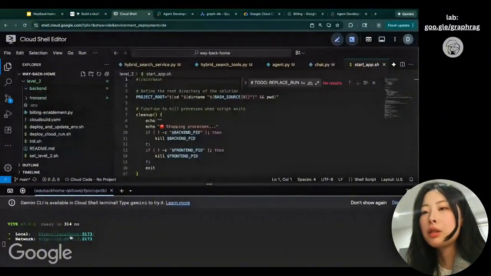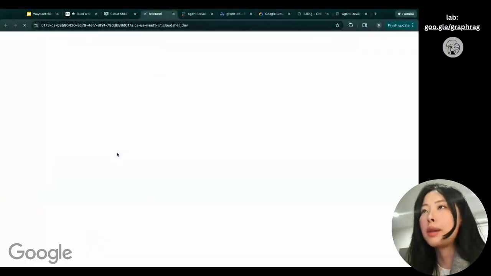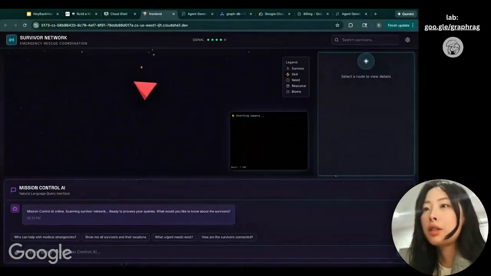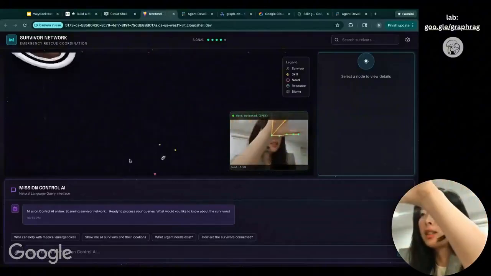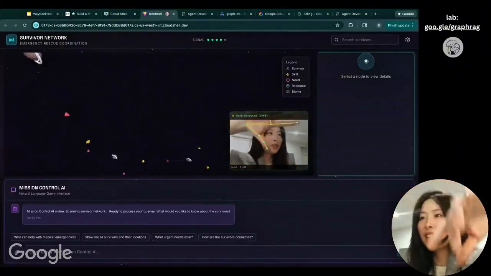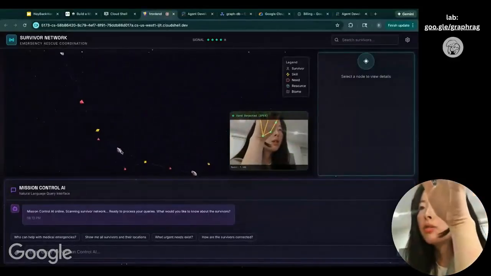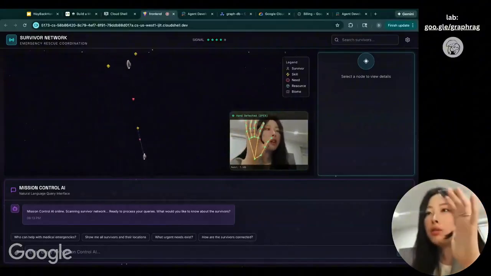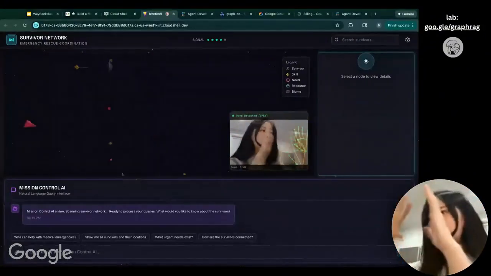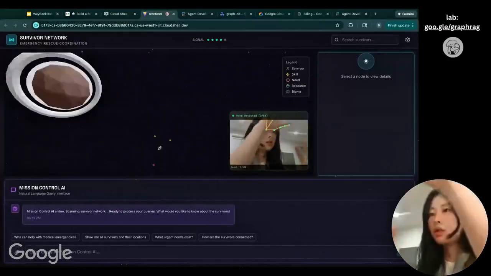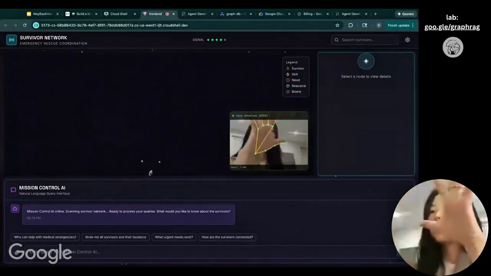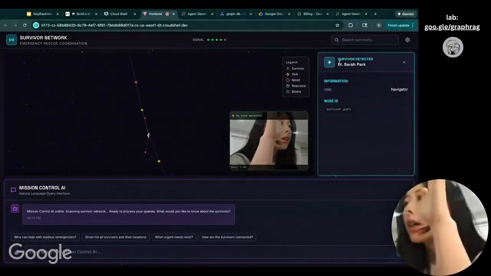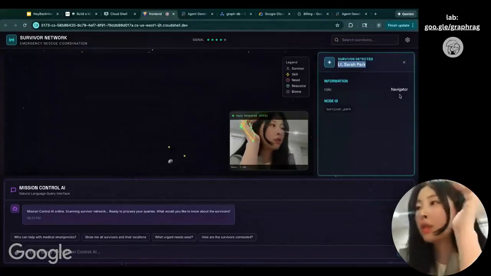So here we can see we have the localhost, we're just clicking on it. And now we expect to have the application working. Cool. So you can see that we actually have the application. I'm going to click allow, and you can see I can control this app. It's pretty cool, right? And what's amazing is that the 3D graph of relationships you're seeing over here is actually the 3D rendering of the data you saw in Spanner Studio. So this is a 3D version of all the relationships we have so far. For example, if you click into a node over here, you can see the survival detected, and this is the information over here.